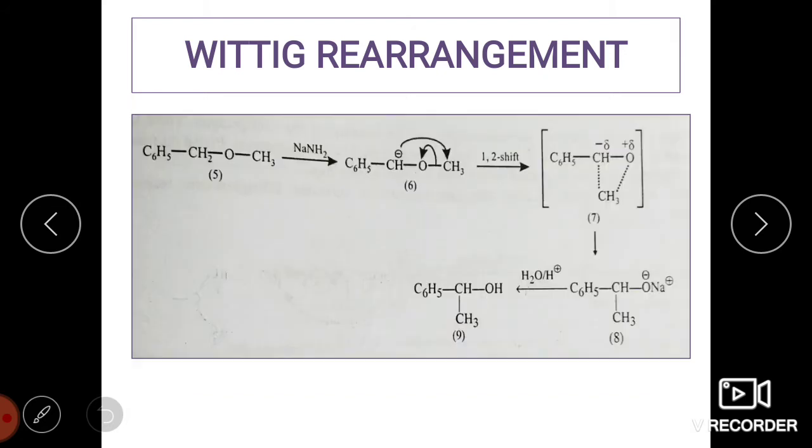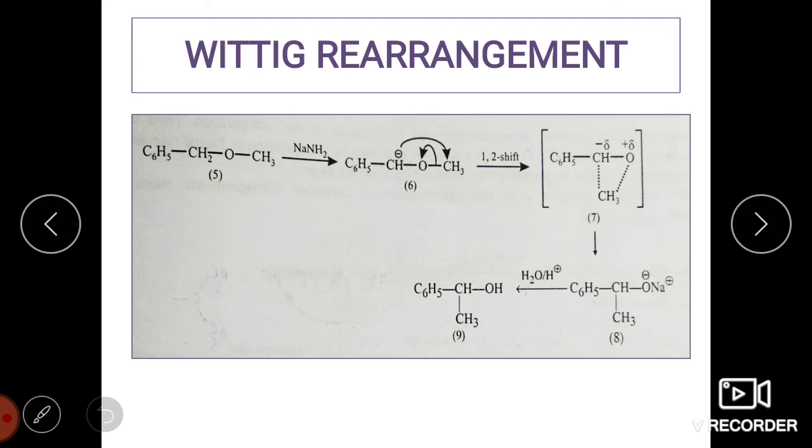In the first step we have an ether, and the carbon which is linked to the oxygen is always called the alpha carbon, and the hydrogens linked to that carbon become the alpha hydrogens, and these hydrogens have to be acidic in nature. They will be acidic because they are linked to the oxygen, which is more electronegative, and this is the only criterion for the first step, the initiation of the Wittig rearrangement.